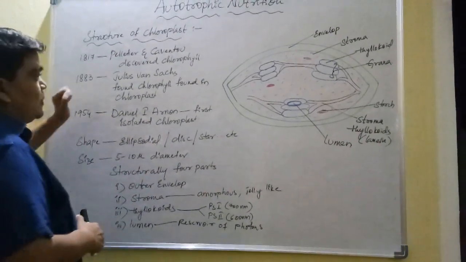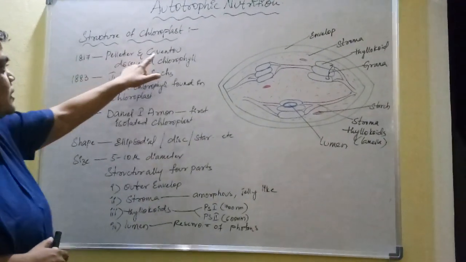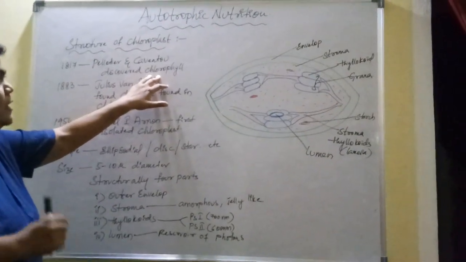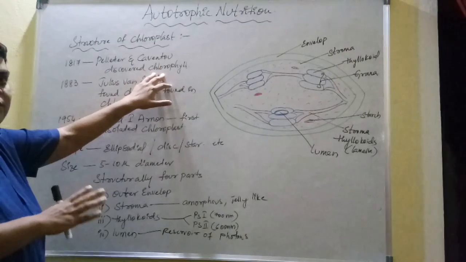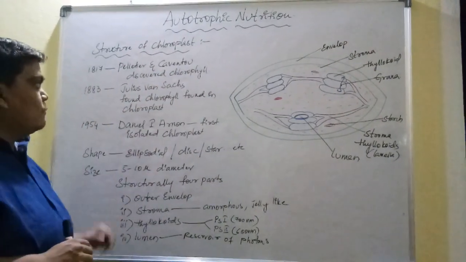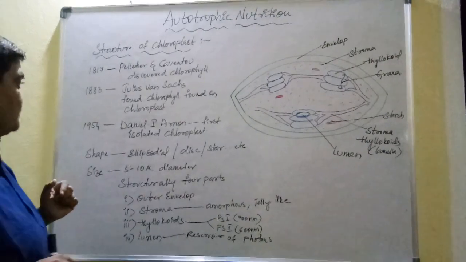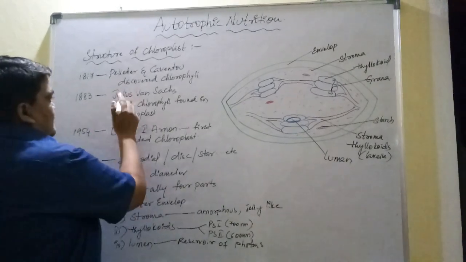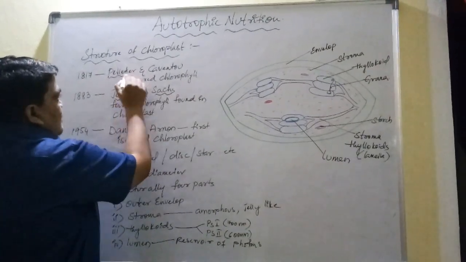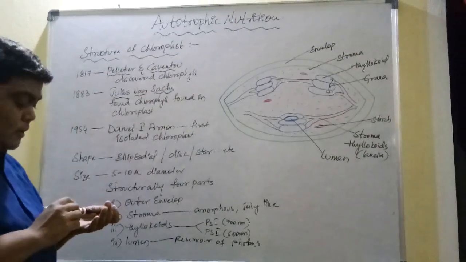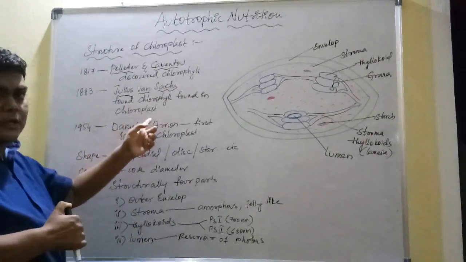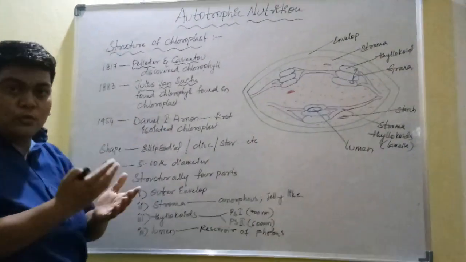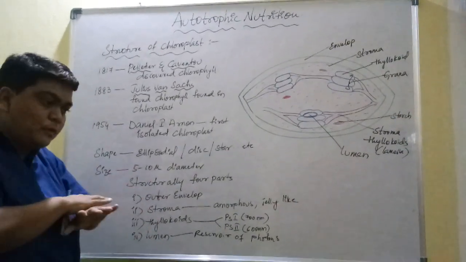Now look at the scientists related to this. In 1817, Pelletier and Caventou discovered chlorophyll. They revealed that the green colored part of the plant or the leaf is responsible for photosynthesis. But they didn't know at that time what that green colored part was. Later on, in 1883, Julius von Sachs found that chlorophyll is found in the chloroplast. When Pelletier and Caventou discovered chlorophyll, they didn't know where it is present, but they assumed that chlorophyll is spread throughout the leaf.